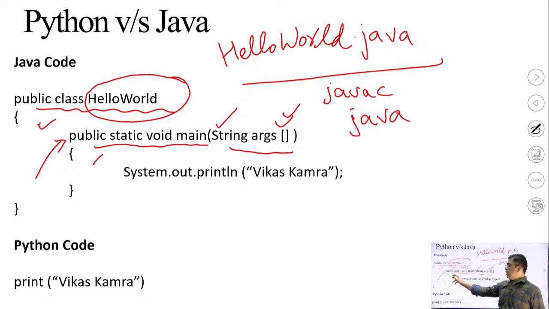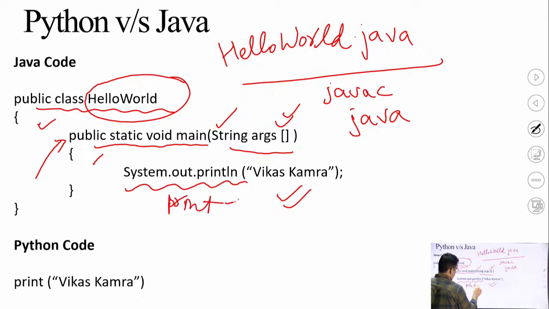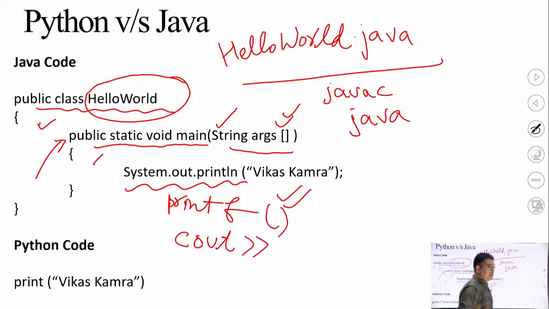Then again the brackets start. System.out.println, then the message which you want to print on the screen. Here S should be capital, and println should be there for the new line character. In C, this particular line is written like printf. In C++, this is written with the help of cout. So printf and cout are the functions which are used to print something in C language or C++ programming language.